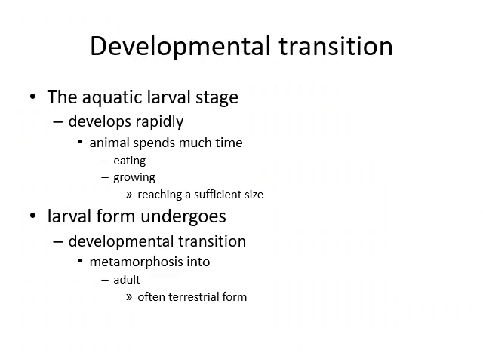Developmental transition. The aquatic larval stage develops rapidly. The animal spends much time eating, growing, and reaching a sufficient size. The larval form undergoes developmental transition, that is metamorphosis, and converts into an adult, often a terrestrial form like a frog.